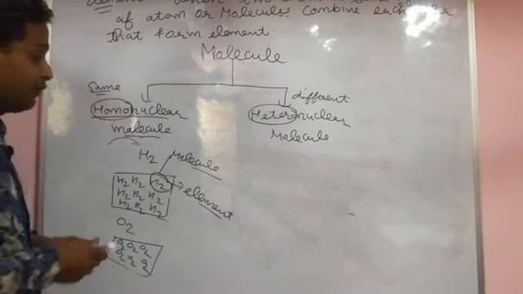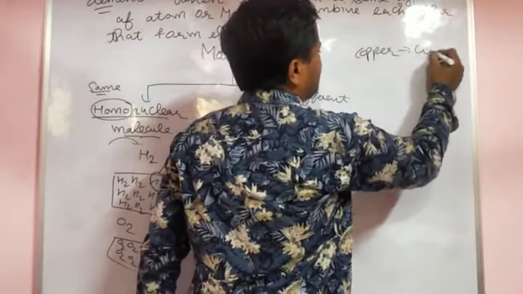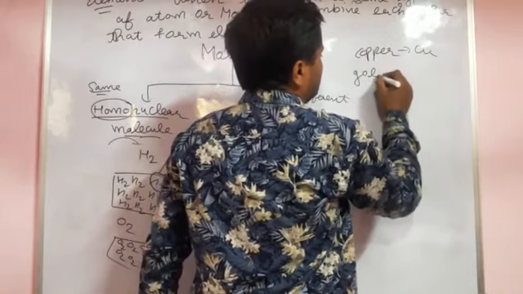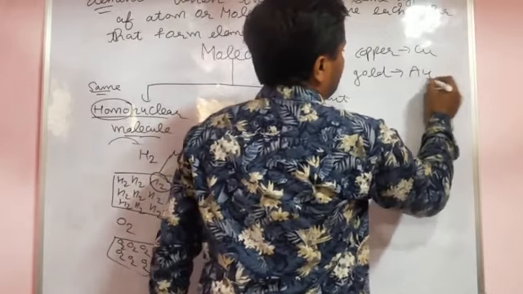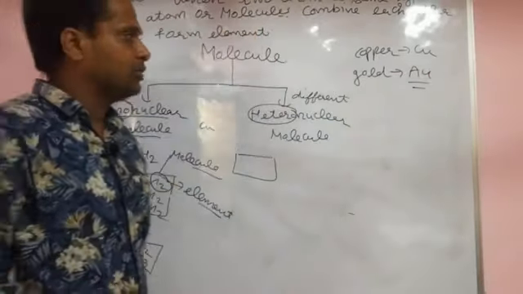For example, copper, Cu. Copper symbol is Cu. Please revise these symbols also. Copper, Cu. Gold, Au. Mother is always saying to your father, Au, give me gold.